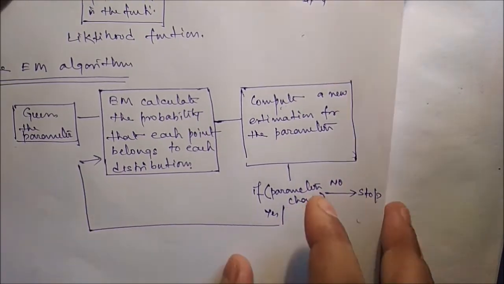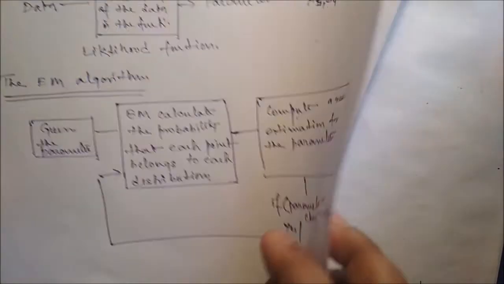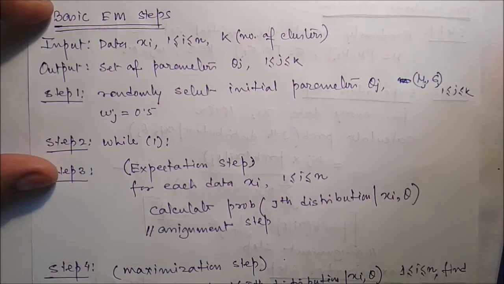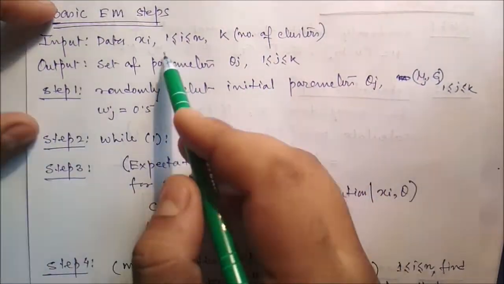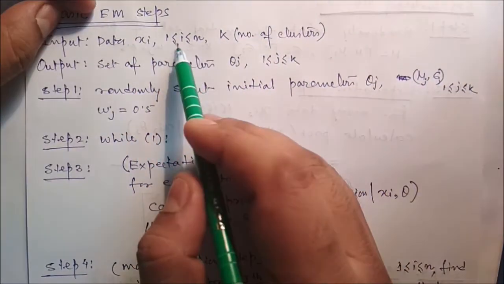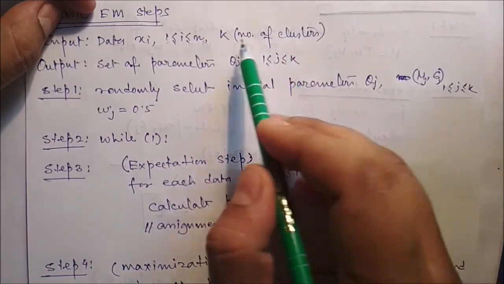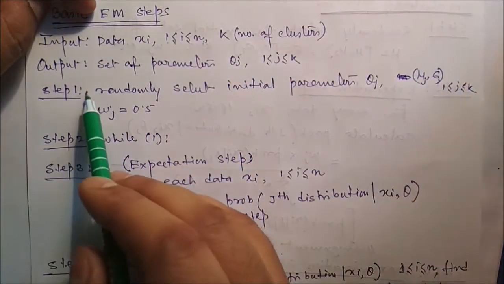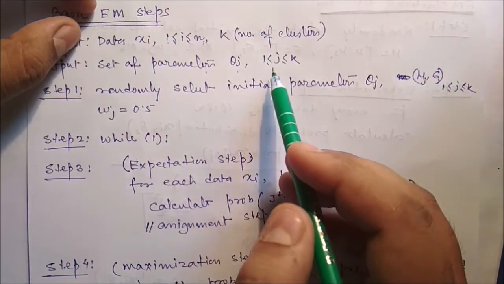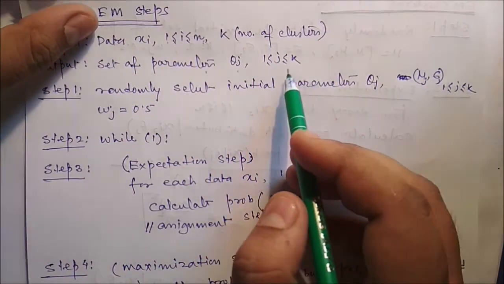Next we will see the basic EM step. The input is data xi, where i varies from 1 to n, and k, the number of clusters. The output is a set of parameters theta j, where j varies from 1 to k, and the clusters.